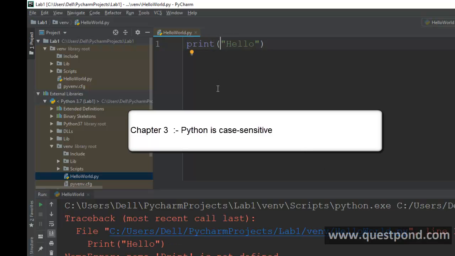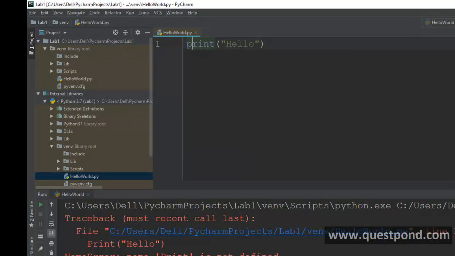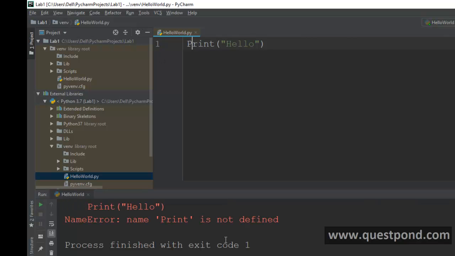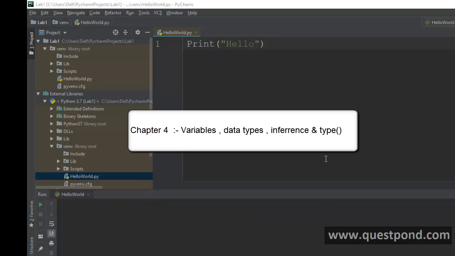Python is a case sensitive language. In other words, for example, you can see that this is print. In the print function of Python, all the letters are small. But if you try to put a capital P out here, and if you try to run this, you will get an exception here saying that print is not defined. So Python is case sensitive.